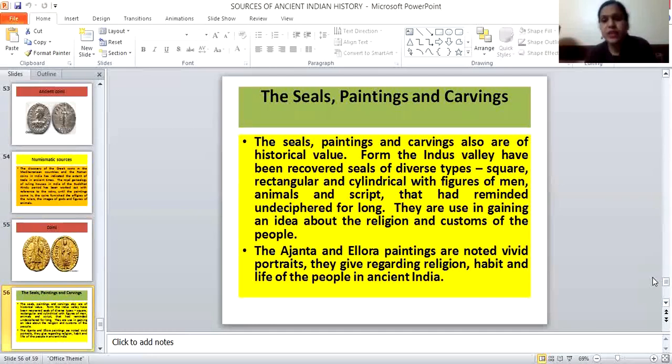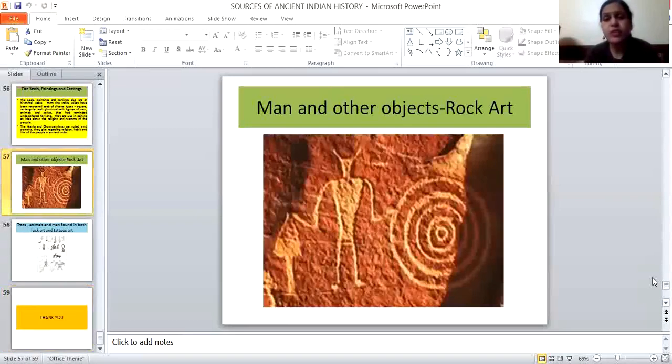Then some seals, paintings, and carvings also help us understand history and culture well. The Ajanta and Ellora paintings are noted for their portraits. They give us information regarding religion, habits, and the life of the people in ancient times. For example, we take rock art, where the earlier people drew pictures on rock, and they give us information.